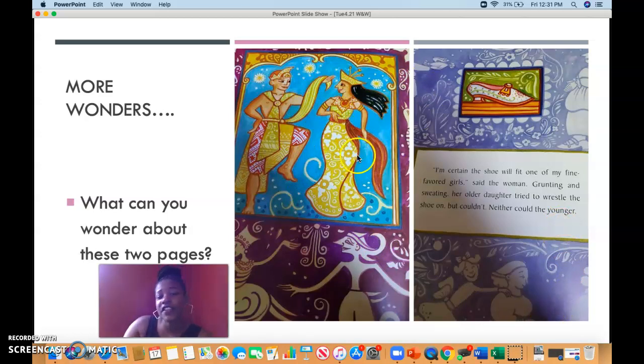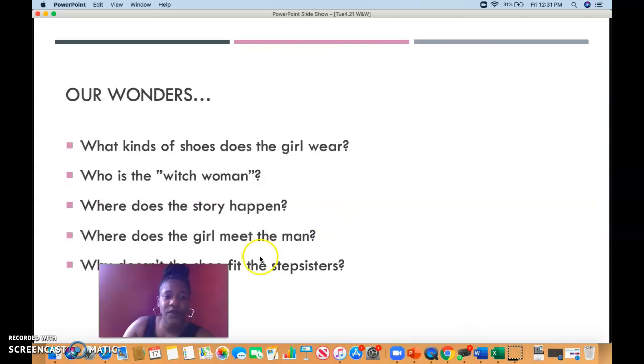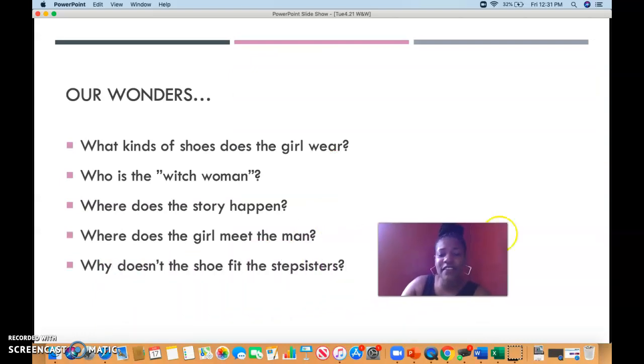What are our characters doing? Why might they be doing that? What does it mean? All right, and here we have some more wonders shared by our amazingly talented and smart scholars.